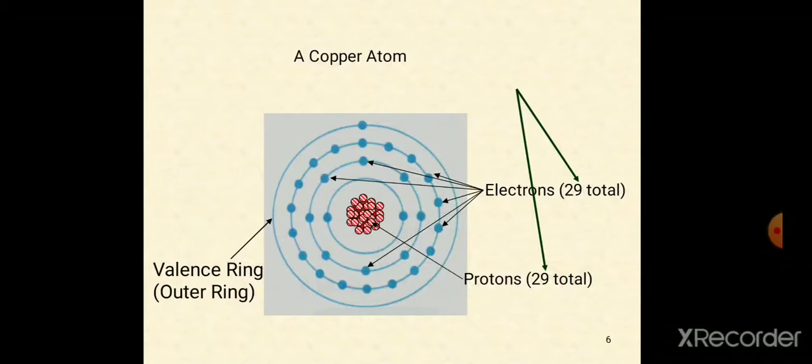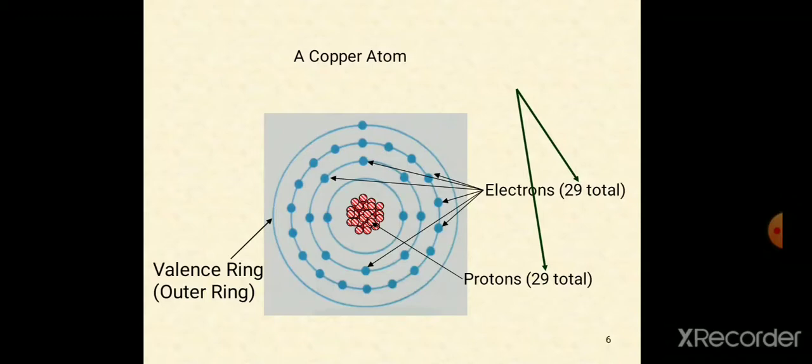For example, if you see a copper atom, the atomic number of copper is 29. In that we have 29 electrons and 29 protons. The 29 protons are in the nucleus and the 29 electrons are divided into different orbitals, each orbital having its own number of electrons.